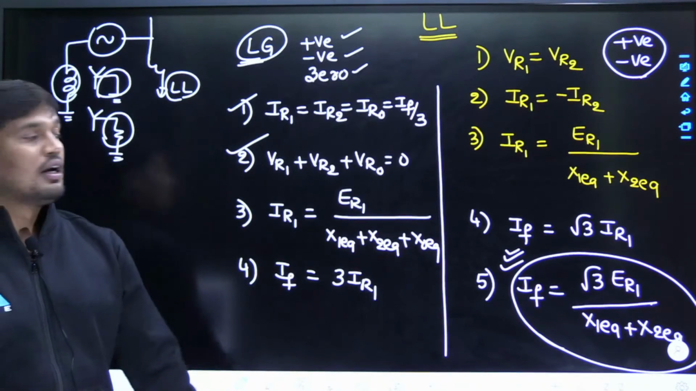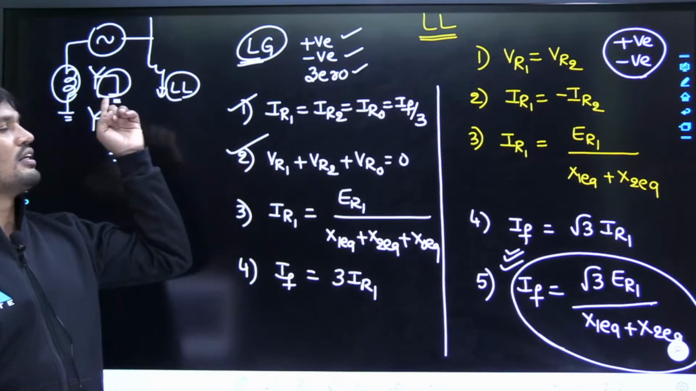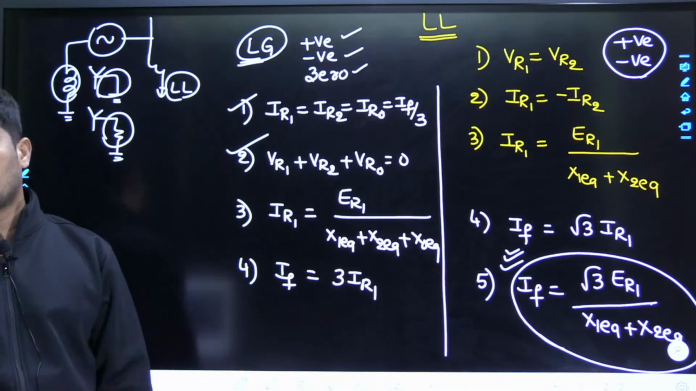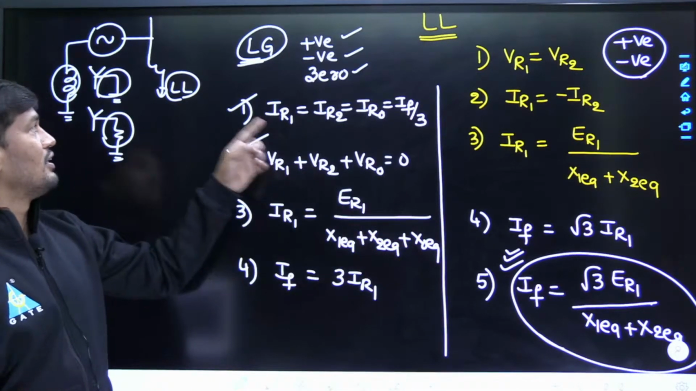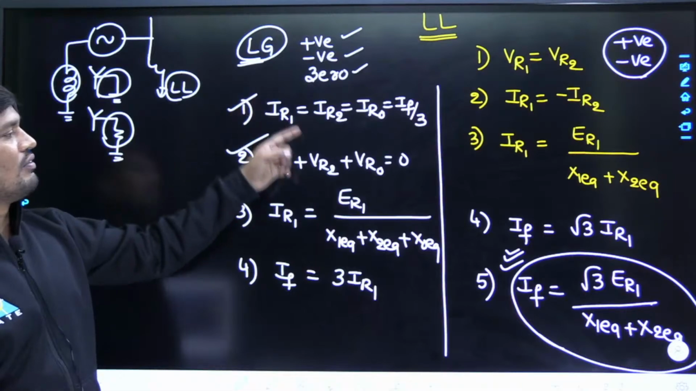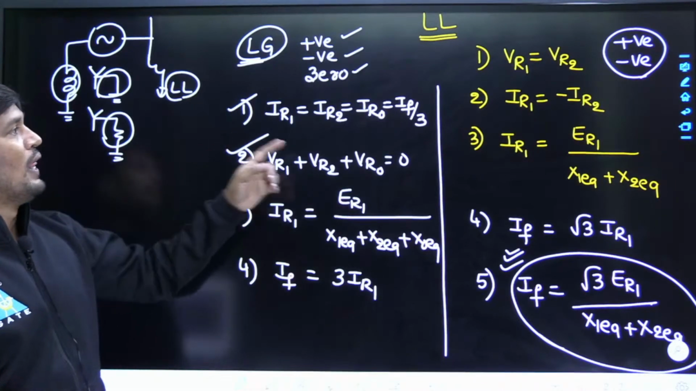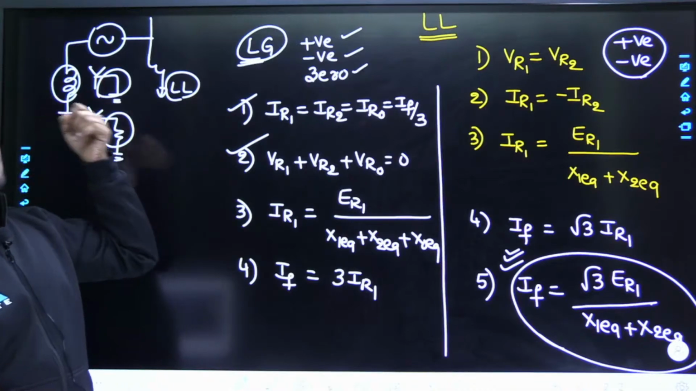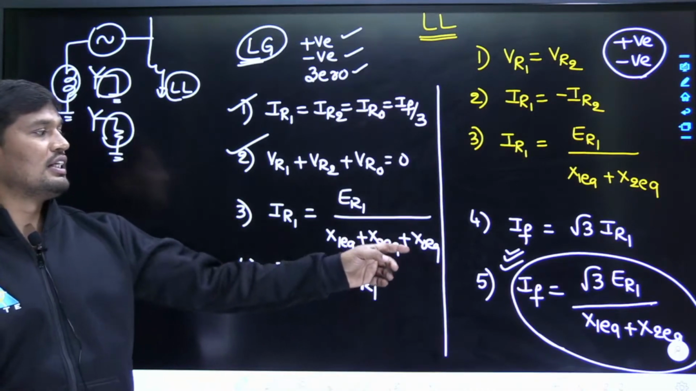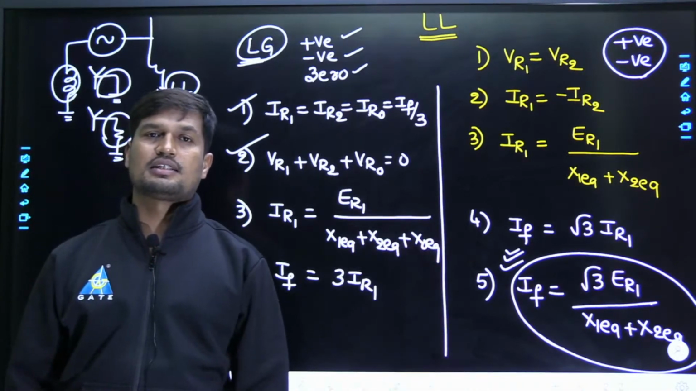Why? Because line to line fault does not depend on zero sequence. This is very important. In line to ground fault, zero sequence is definitely present, therefore when grounding changes, line to ground fault calculations change. But in case of line to line fault, there is no zero sequence component, so even though grounding changes, there is no change in fault current calculations.